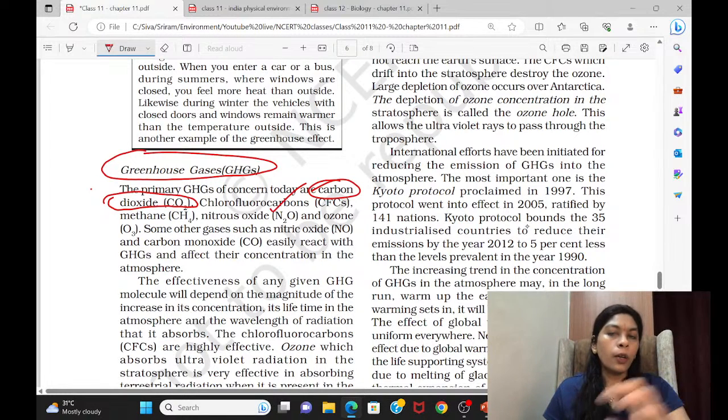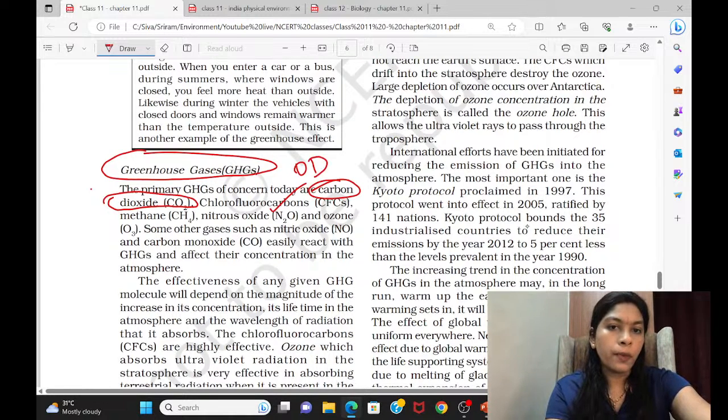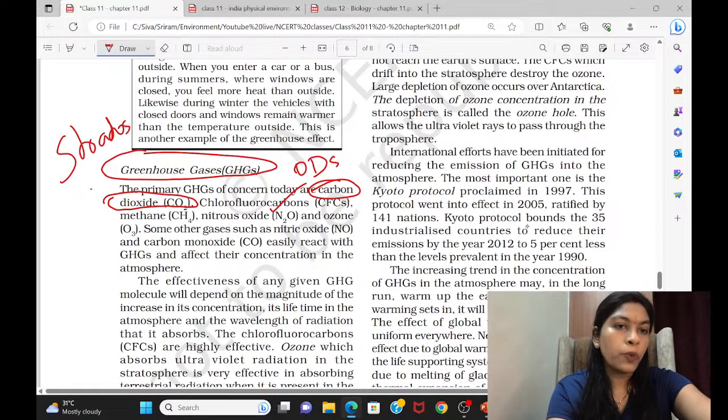This is not only raising the temperature; when CFCs reach the stratosphere, they completely deplete the ozone. I already told you in the initial NCERTs to mark about the ODS, ozone depleting substances, and about stratospheric ozone and tropospheric ozone.